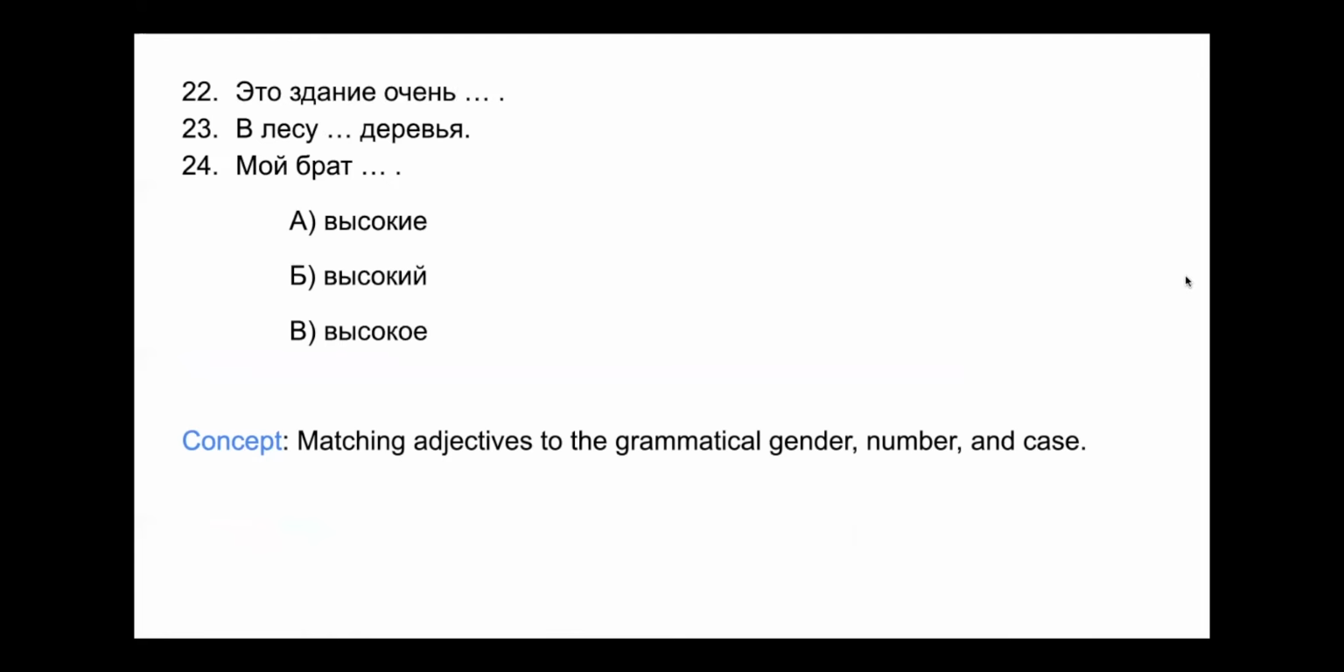22. Это здание очень высокие, высокий или высокое. Again, we're matching adjectives to the grammatical gender, number, and case. So здание, as we saw previously, has an е ending, and so it is singular neuter. So we're looking for a singular neuter ending, and the answer to 22 is going to be высокое, ое. That is the ending for singular neuter.